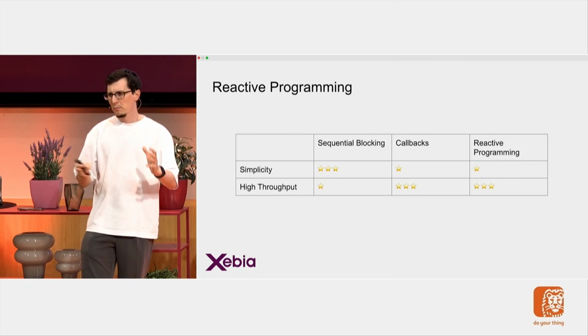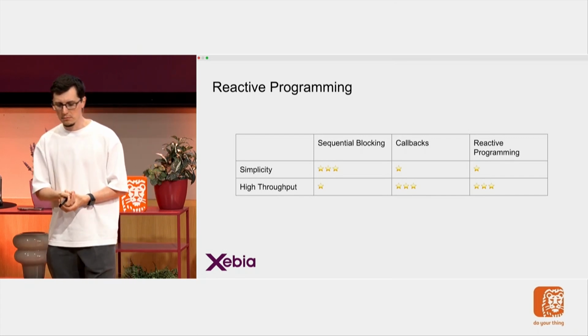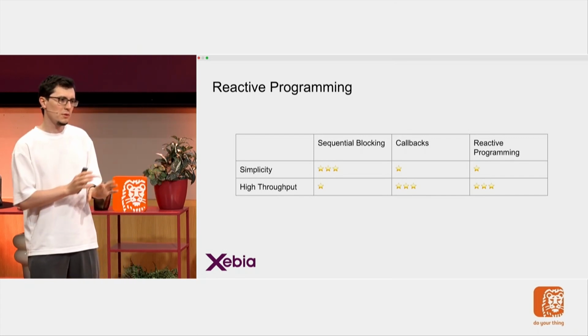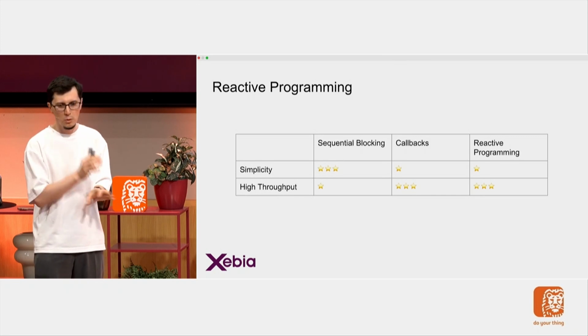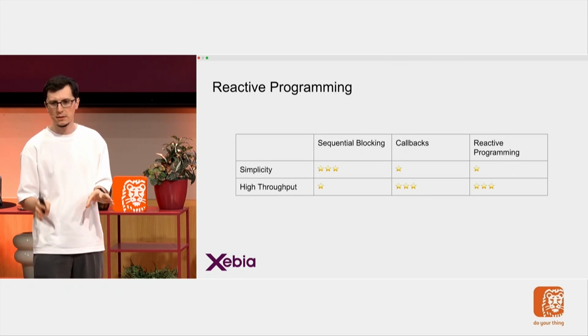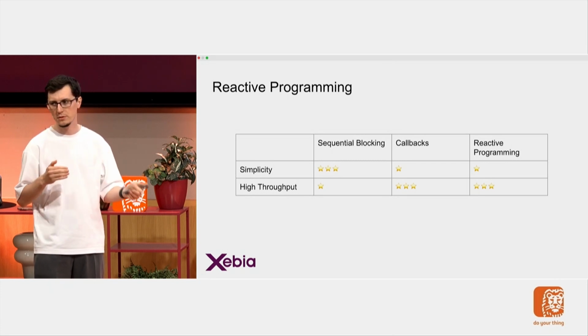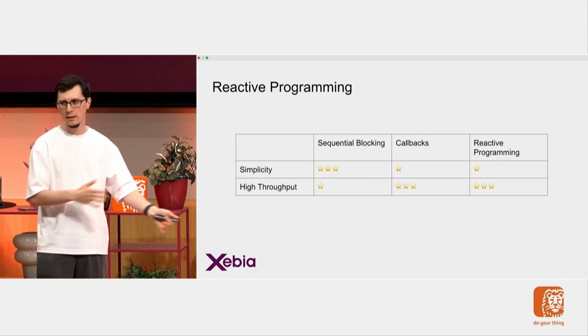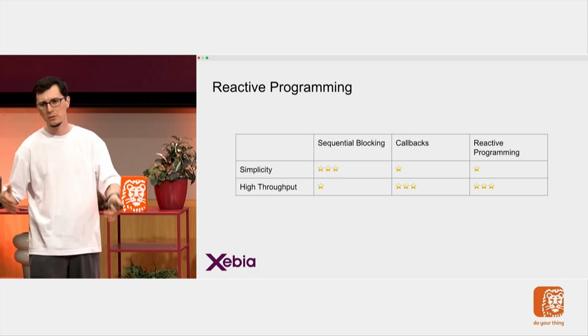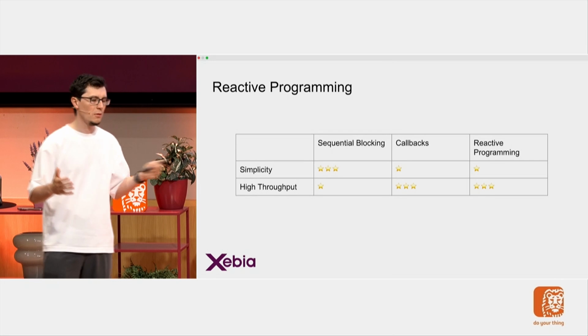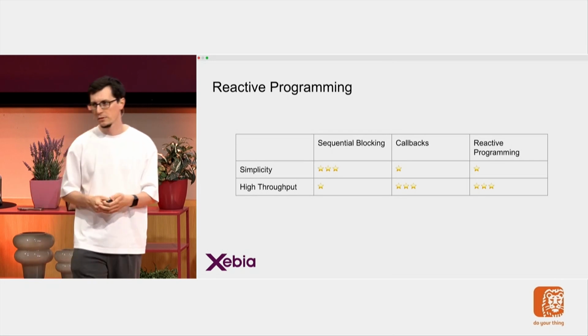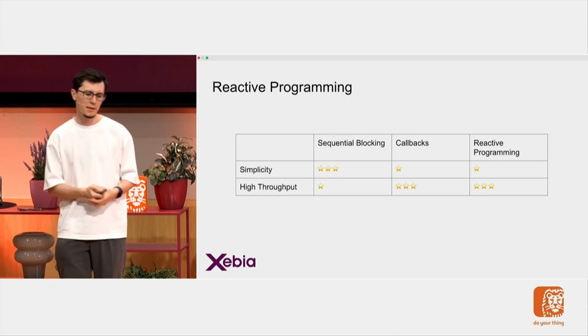So again, comparing them in this table, we still have the high throughput. This is great. More requests handled by the same amount of hardware, but we're still lacking the simplicity. So that's bad. This is always a choice that has to be made by the teams. Should we go for high throughput and risk high complexity, or vice versa?